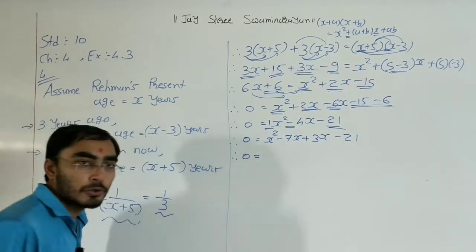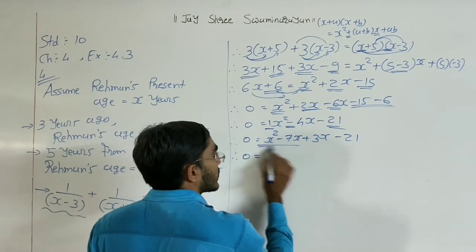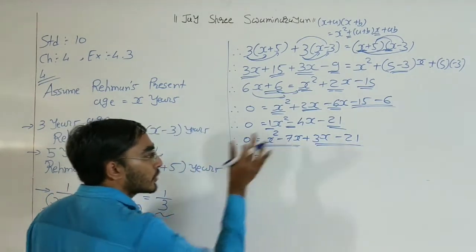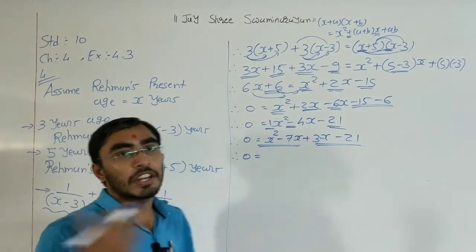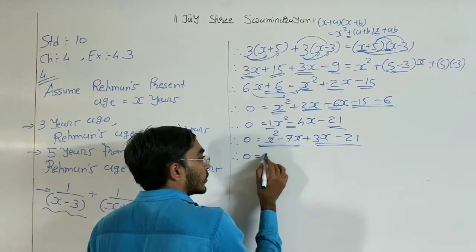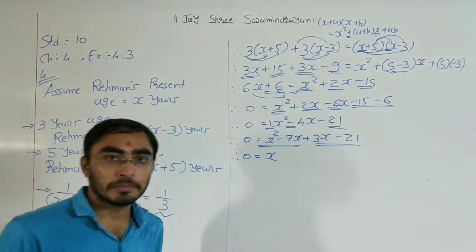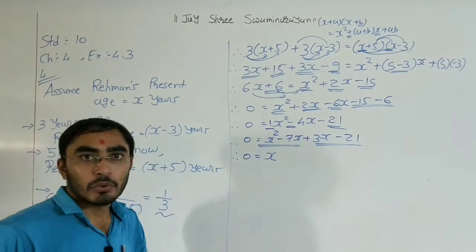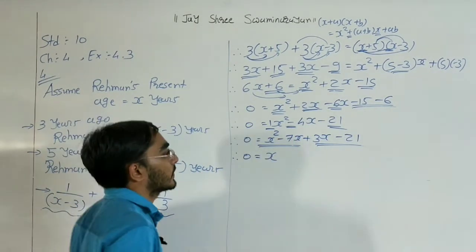Next, what we need to do? Consider the first 2 terms and the last 2 terms. Now in the first 2 terms, which things can we take common? Right now here x square, here x, so we can take one x as common. Right, because x is present in both these terms, so we can take x as common.